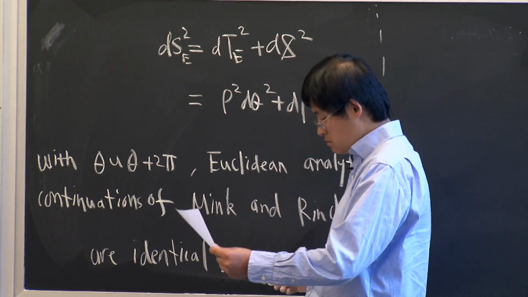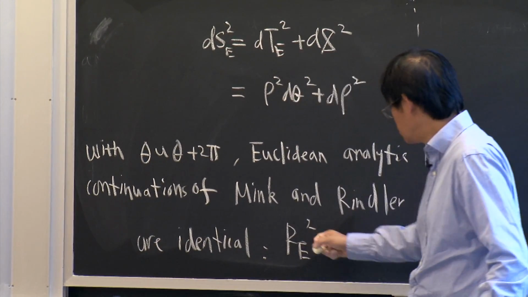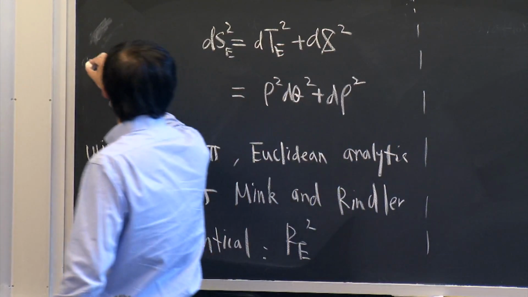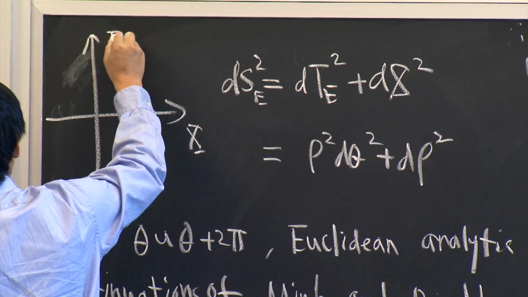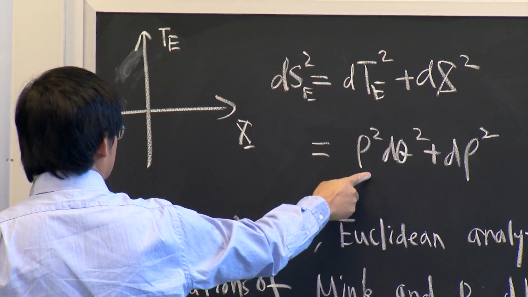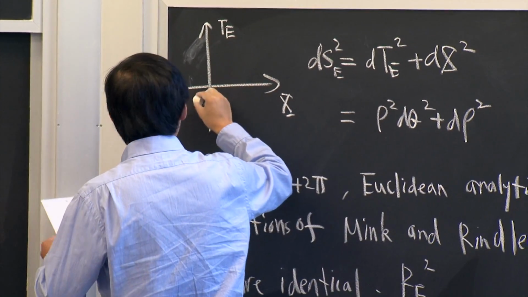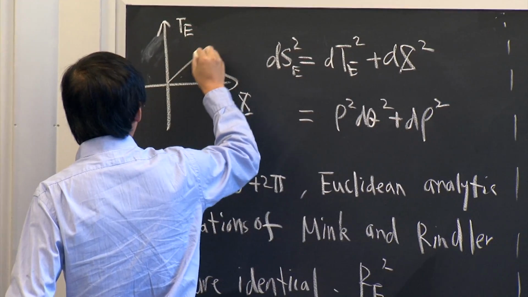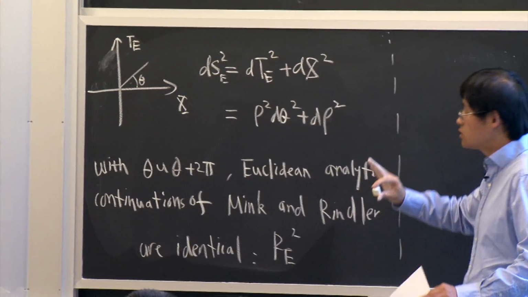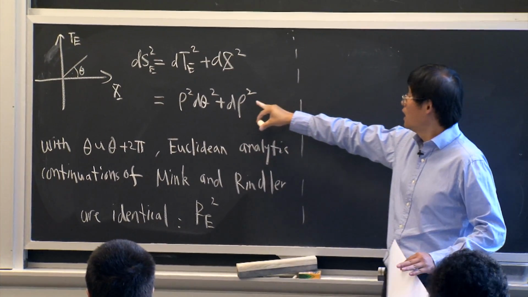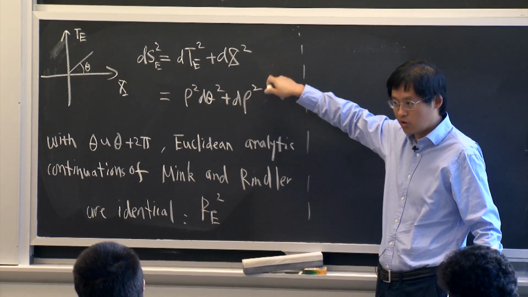Both of them are the full two-dimensional Euclidean space. If you do the standard Minkowski, you just replace x by t_E. But for the Rindler, you just replace it by rho, theta. So they just correspond to different foliations: this corresponds to the polar coordinates, this to the Cartesian coordinates.